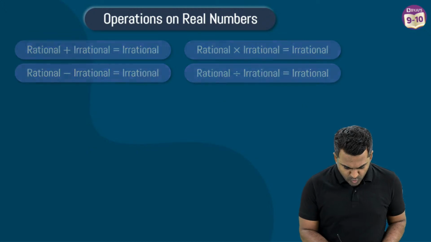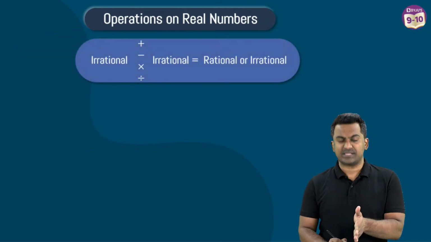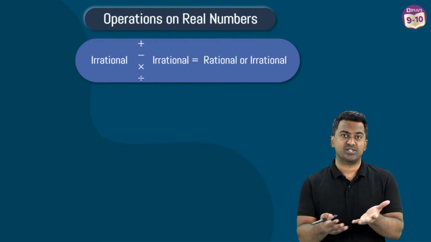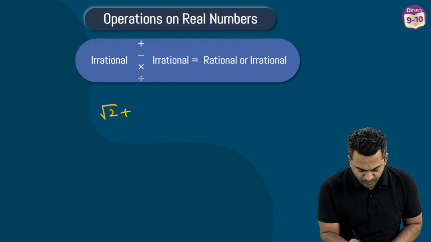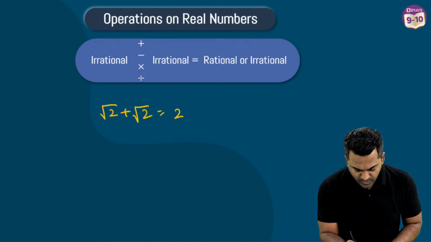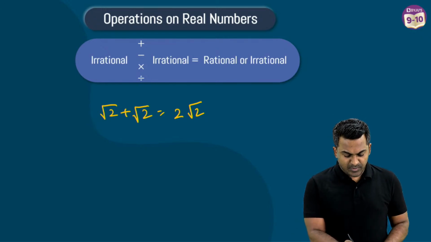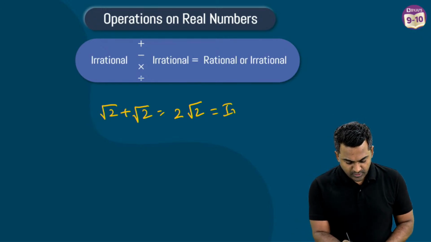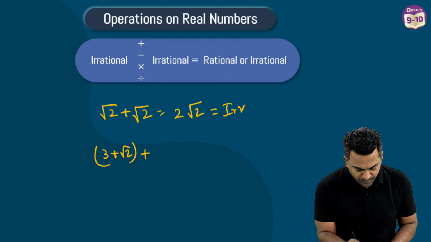However, when you move on to irrational numbers, like irrational plus irrational, the result can either be rational or irrational. Let me just take you through this. Let's say you have root 2 plus root 2. What is this going to be? 2 root 2. And we've just learnt that when a rational number gets multiplied by irrational, this is irrational. But you may also have something like 3 plus root 2 plus 3 minus root 2.